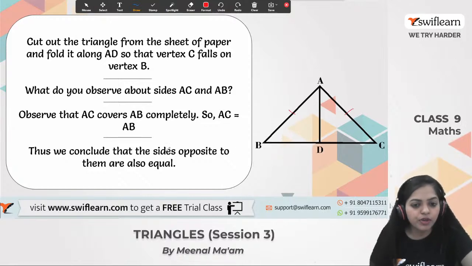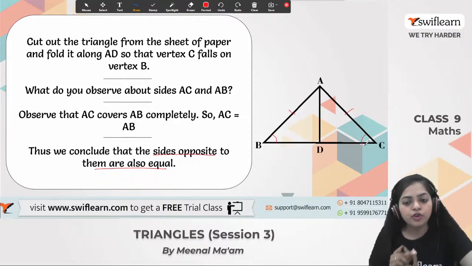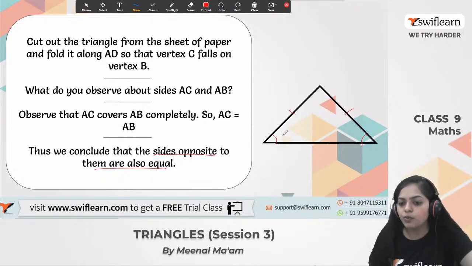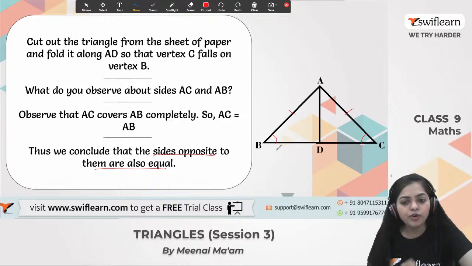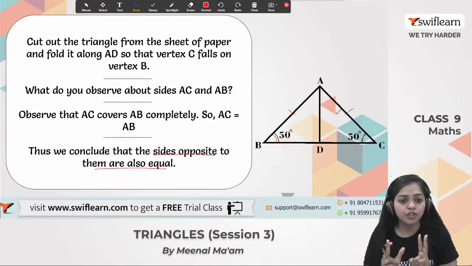So what do we conclude? That the sides opposite to the equal angles are also equal. So we have the proof of the second theorem. What is the first theorem? Angles opposite to the equal sides are equal. And what is the second theorem? Sides opposite to equal angles are also equal. Okay guys, so these are the two properties of the isosceles triangle.